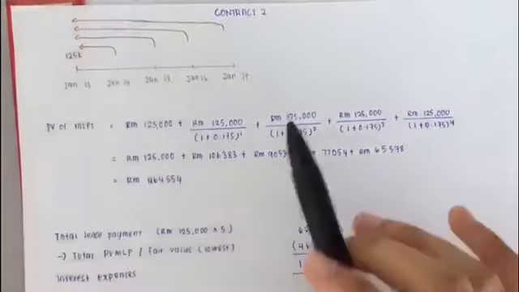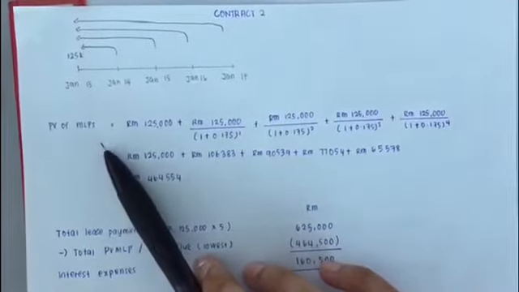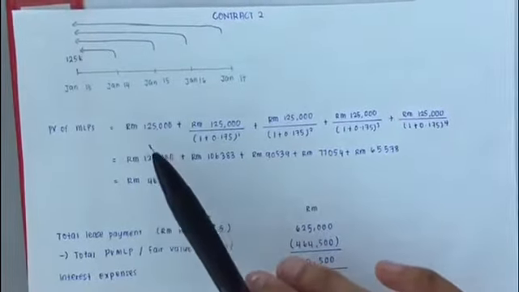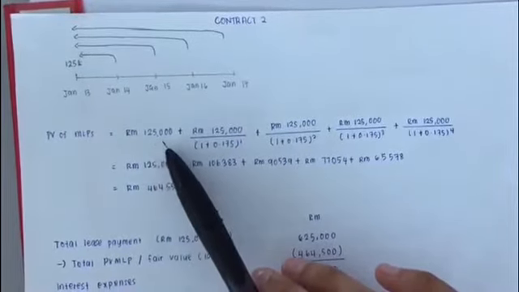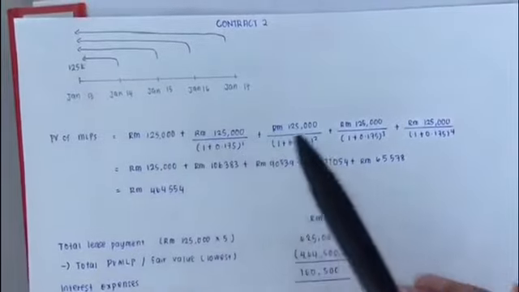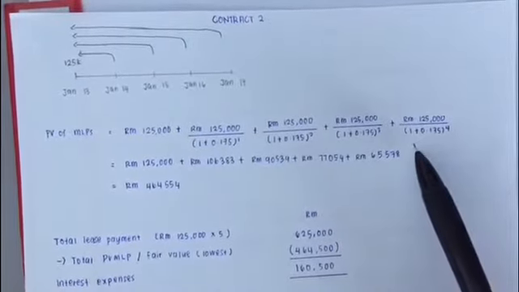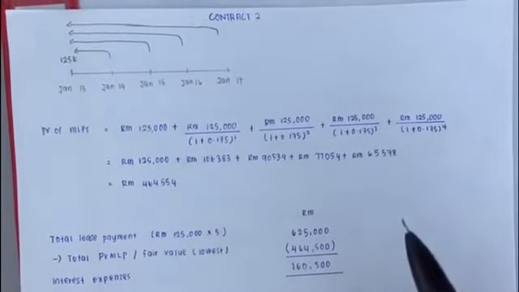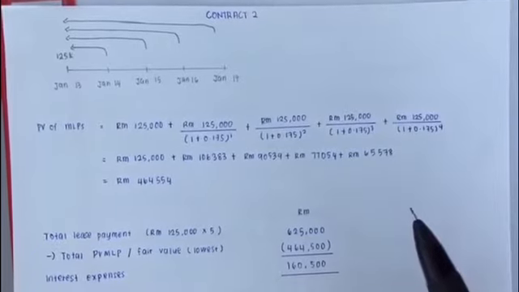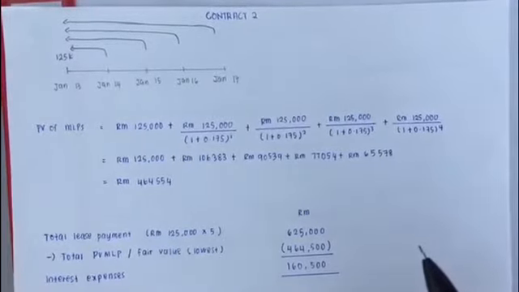For contract 2, first we need to calculate the PV of minimum lease payments. We calculate the first year, which is 125,000, plus the second year, the third year, the fourth year, and the fifth year. We calculate until the fifth year because the question states that the lease period is 5 years.